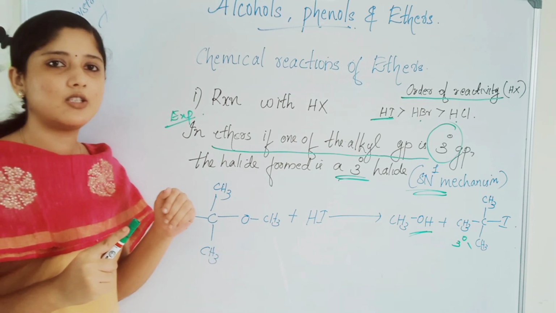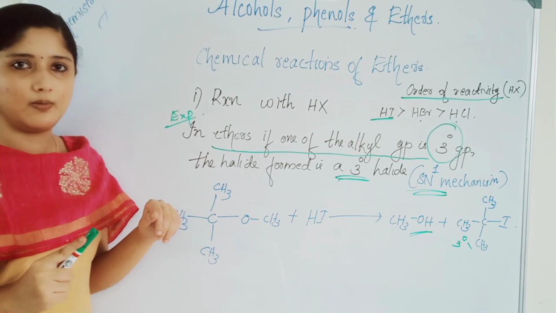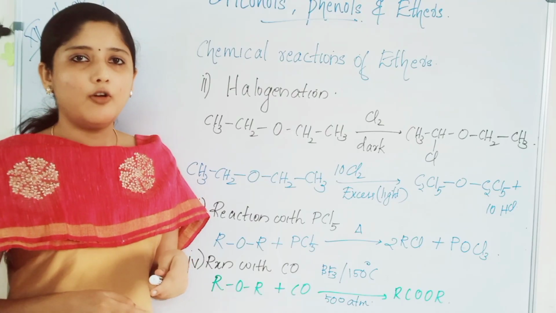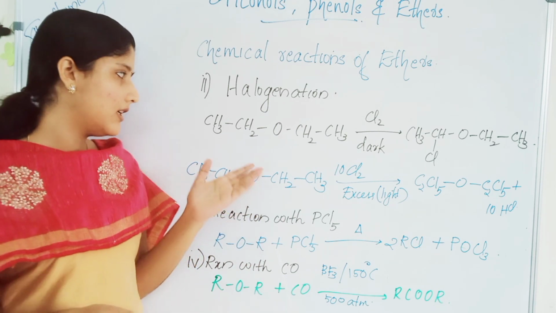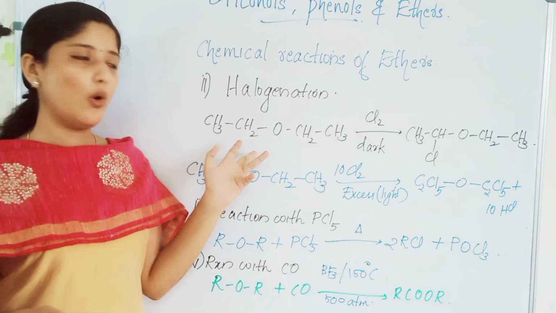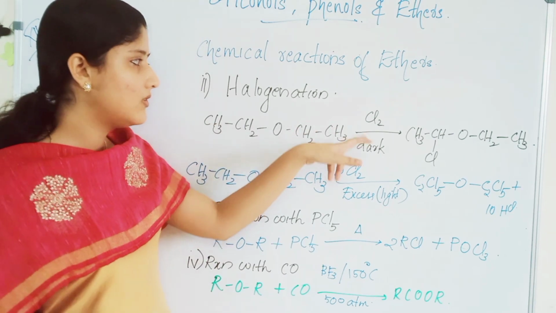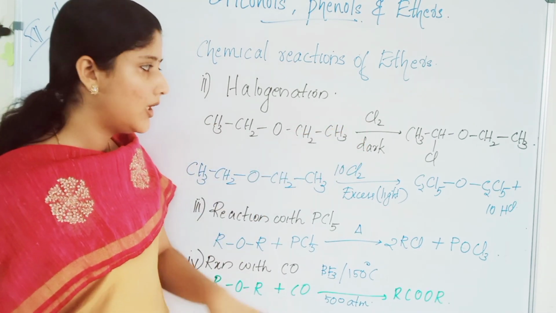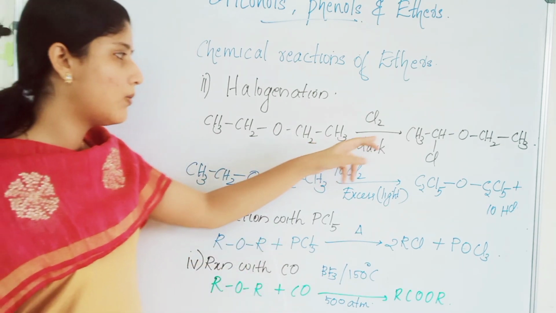The next reaction that we are going to study is the halogenation reaction. Halogenation means addition of halogens, isn't it? CH3CH2-O-CH2CH3 is diethyl ether. When it reacts with the halogen Cl2 in the presence of dark, not in the presence of light, what happens?